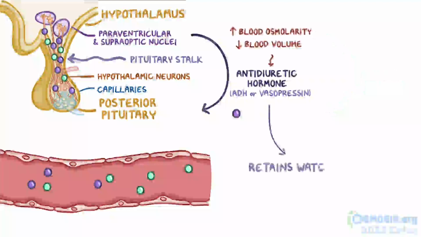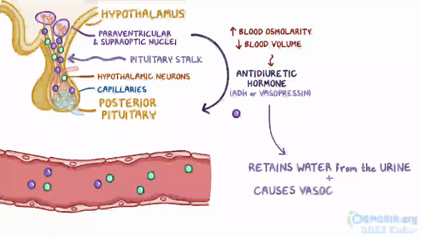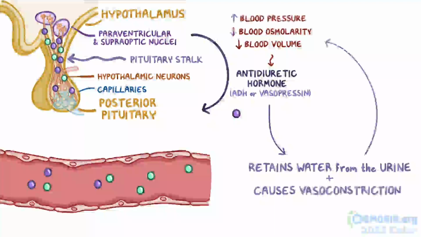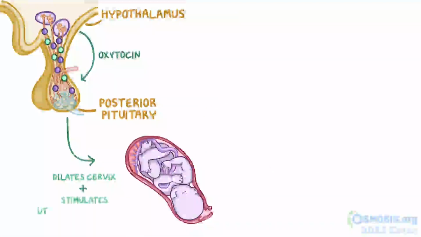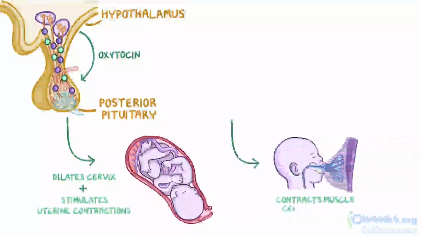ADH helps retain water from the urine, and also causes vasoconstriction of blood vessels, which helps decrease osmolarity and increase blood pressure. The other hormone, oxytocin, dilates the cervix and stimulates uterine contractions during childbirth, and makes the muscle cells in the breast contract to eject the milk during breastfeeding.